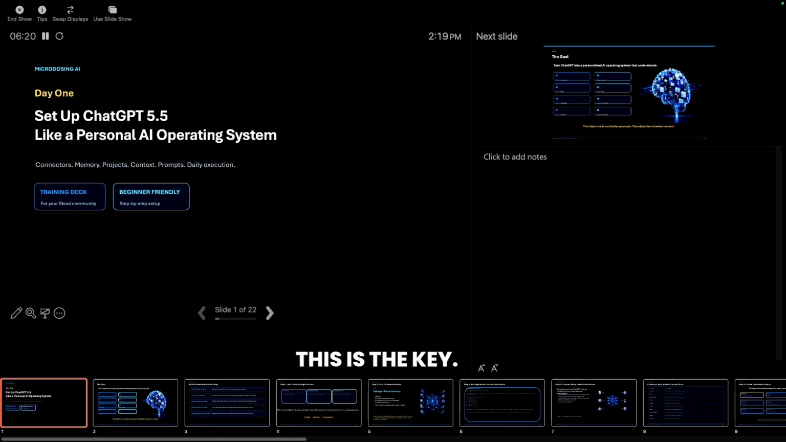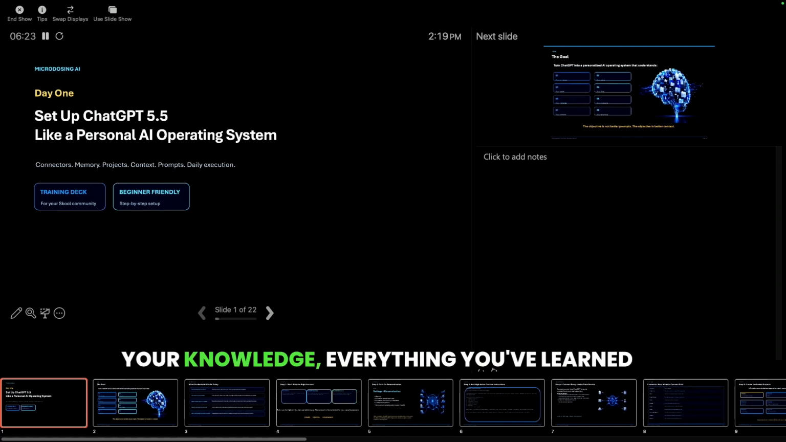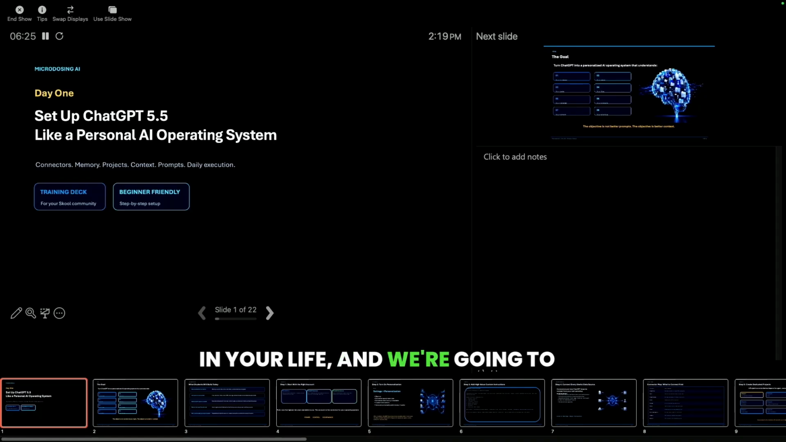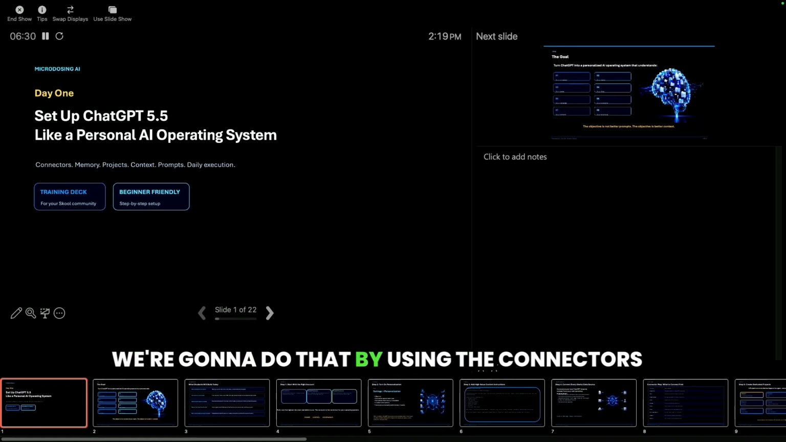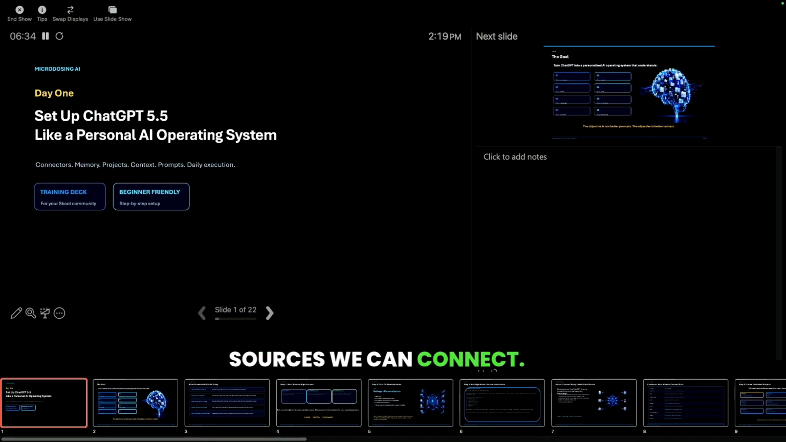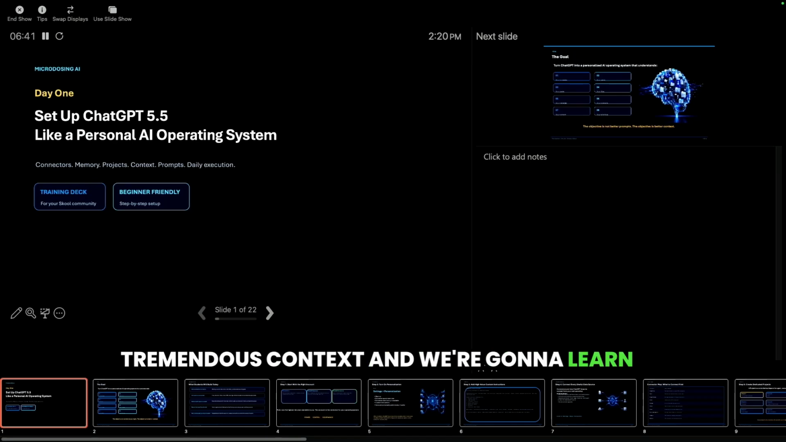This is the key. We're going to take all of your wisdom, all of your knowledge, everything you've learned in your life, and we're going to supercharge that with AI. We're going to do that by using the connectors that AI allows us to connect all the data sources we can connect. We're going to take all the memory, and we'll talk a lot about memory and the project. We're going to give it tremendous context, and we're going to learn how to prompt like experts. So all of that is going to happen in the next 15 minutes. You'll probably go from the 90th percentile to the top 10 percentile just in the first day.